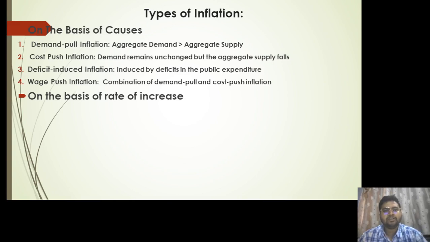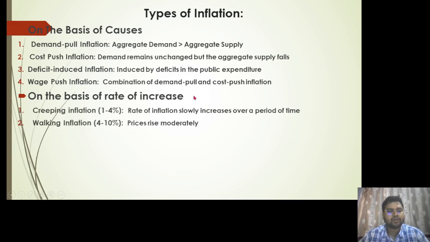Moving on, we have cost push inflation. In this category, the demand remains unchanged or nearly constant, but the aggregate supply falls. The aggregate supply is unable to fulfill that demand. So cost push inflation is associated with the supply side factor, whereas demand pull inflation is related to the demand side factor. Then there is deficit induced inflation, which is caused by a deficit in public expenditure. I'll explain them in detail. Then we have wage push inflation, which is a combination of demand pull and cost push inflation.